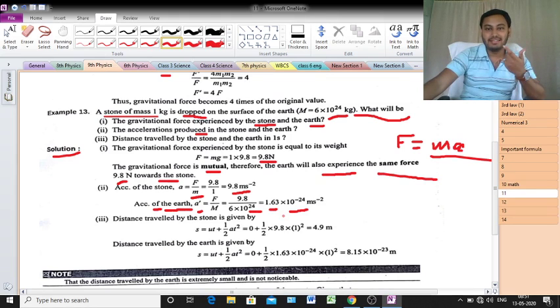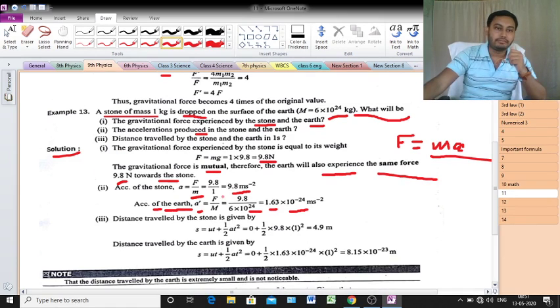So just think, which is greater, 9.8 meter per second square or 1.63 into 10 to the power minus 24 meter per second square? Obviously the first, 9.8 meter per second square.